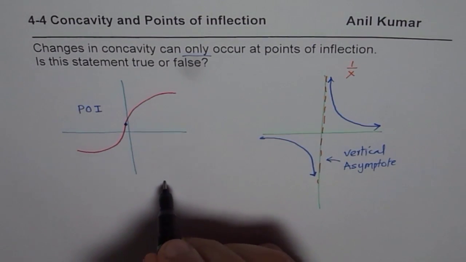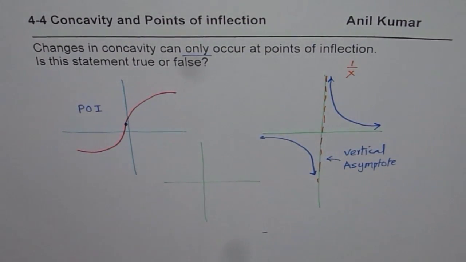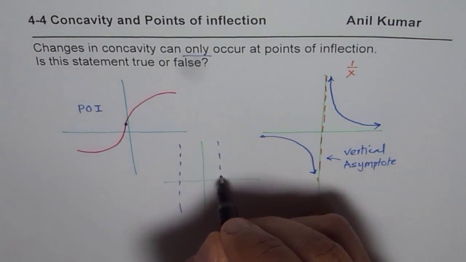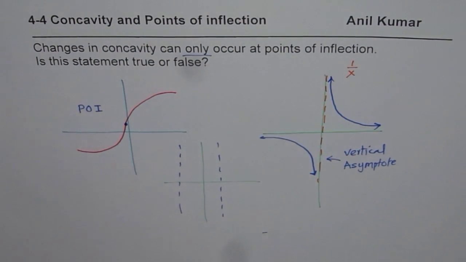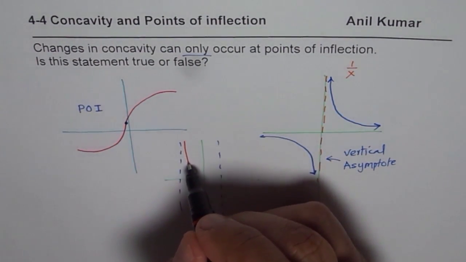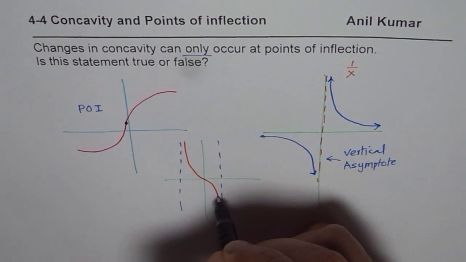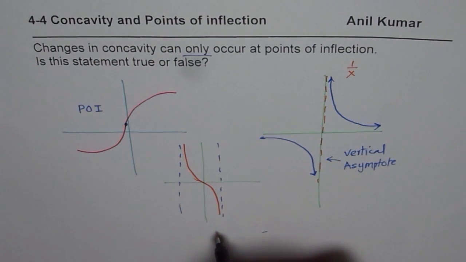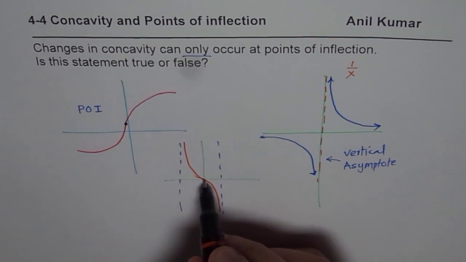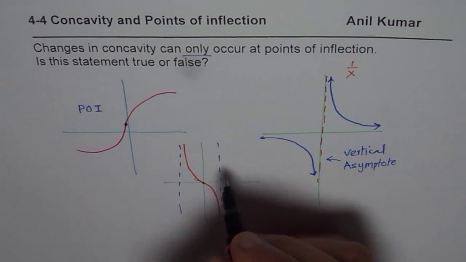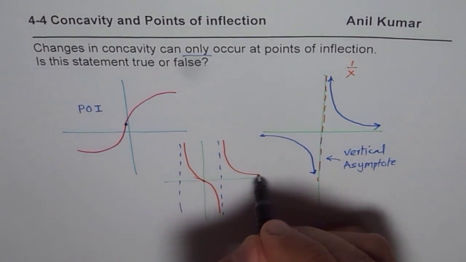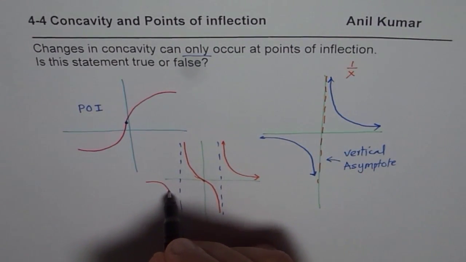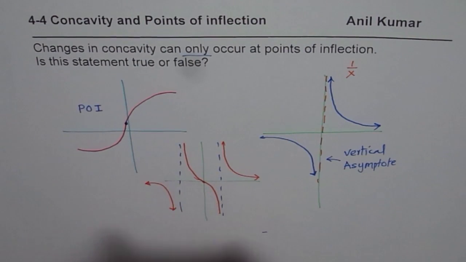You must have seen graphs like this; let me sketch some more for you. Let us say there are two vertical asymptotes. In that case, you might have a graph which could look like this. Change in concavity at the origin, for example. So that is a change in concavity. This part is concave up, this part is concave down. So that occurs at the origin. However, the function may be kind of like this, concave up on the right side of one of the vertical asymptotes and concave down on the other side of the vertical asymptote.